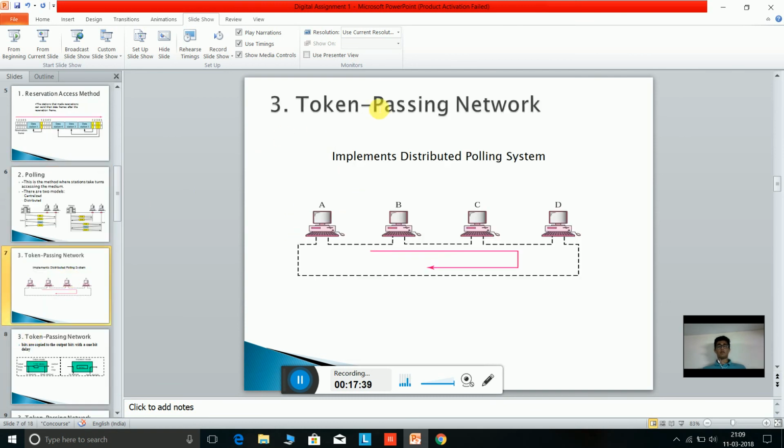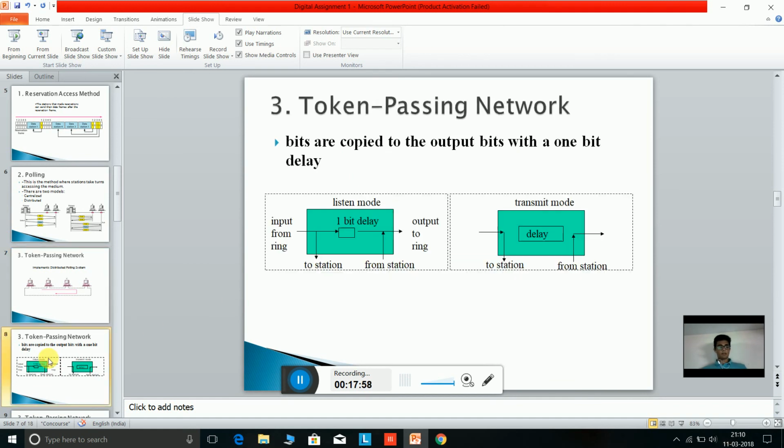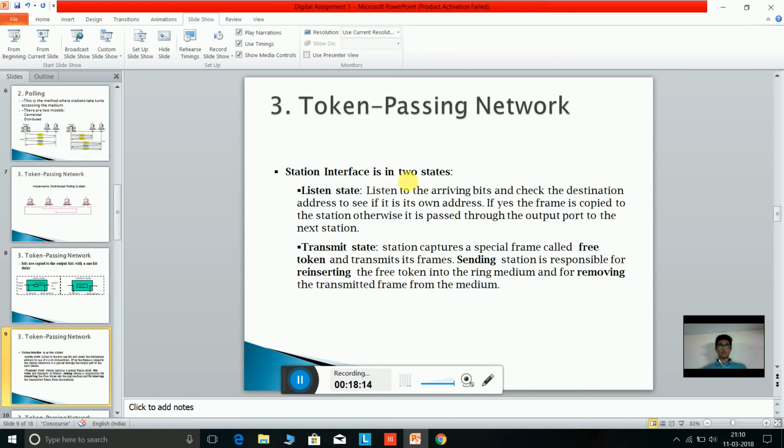Then comes the token passing network. This implements a distributed polling system, which means that a token is given to every station in a network, and if the station has some data frame to send, then it uses the token as an opportunity to send a data frame. In listening, if a destination is listening to the arriving bits from a sender, then the bits that it gets have a 1 bit delay. It has two modes: listen state and transmit state.